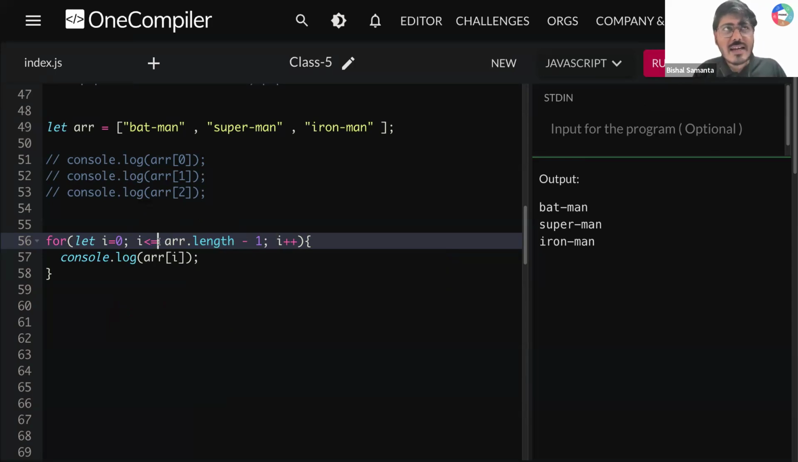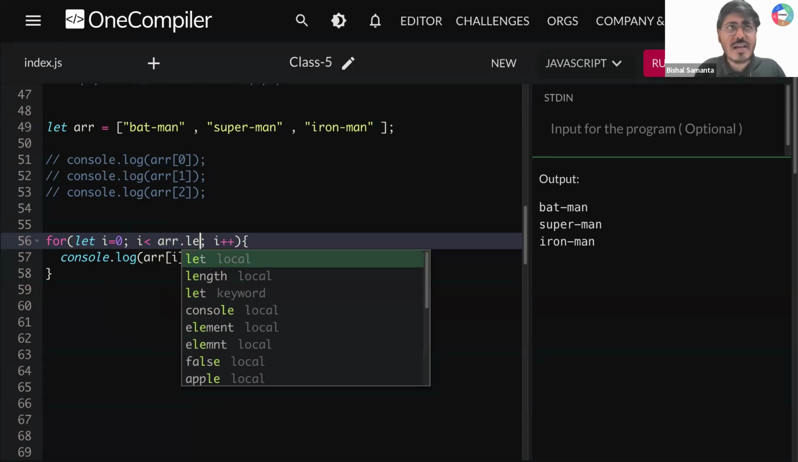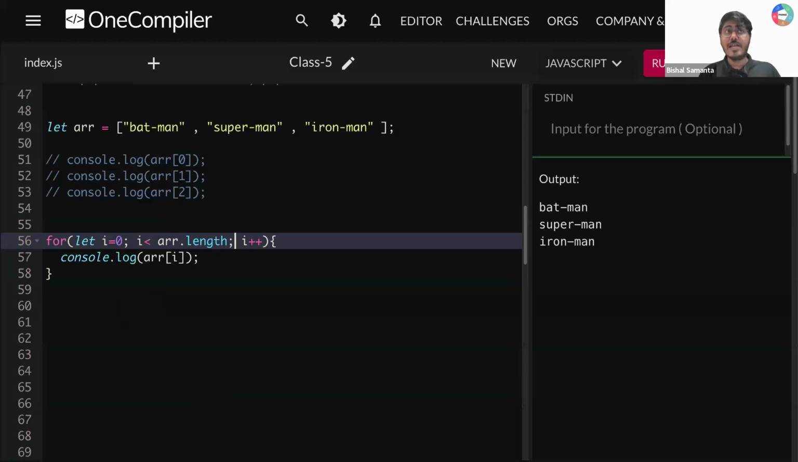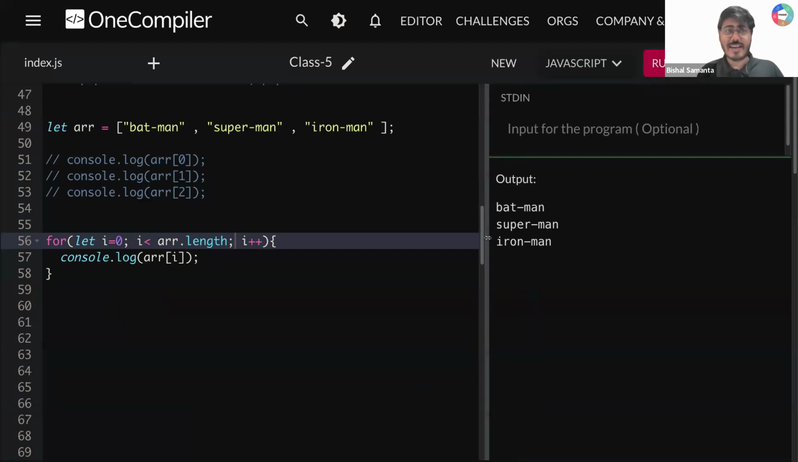Can I write here less than 3? If I write here less than 3, where will it go till? It will start from 0, then it will become 1, then it will become 2, right? Less than 3 means it will go till 3 minus 1. So 0, 1, 2. Now instead of less than 3, can I also write array dot length? I need all of your response. If I run this thing, again, this is correct, right?